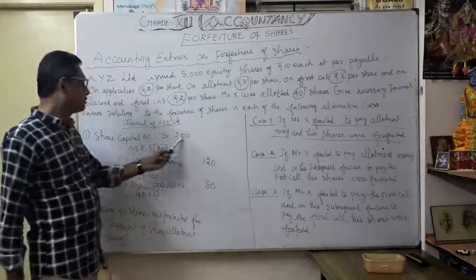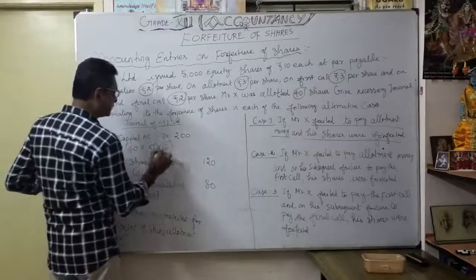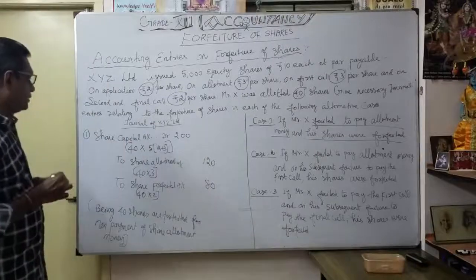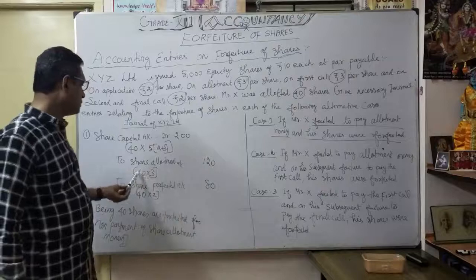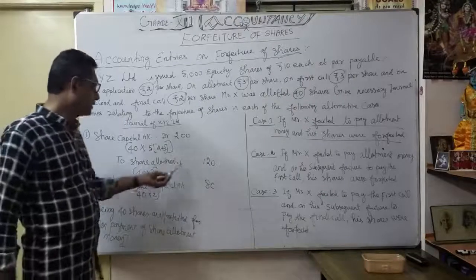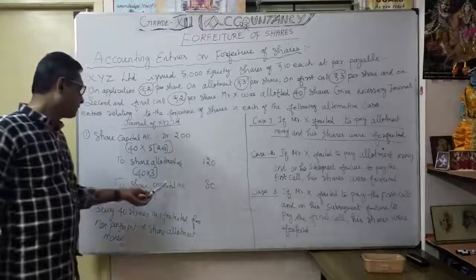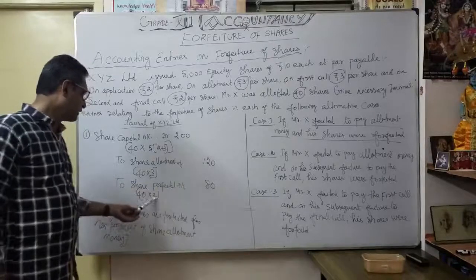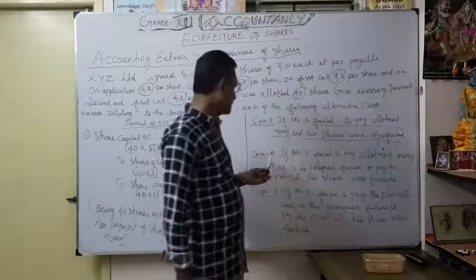Share capital account 200, 40 into 5. The 5 I mentioned here is 2 plus 3, so up to 5 rupees is the called up capital. Share allotment account is the default: 40 into 3, 120. So how much money did the company take over? That is: to share forfeited account 80 rupees, 40 into 2, 80. Understood? That is case number 1. Now let us go to case number 2.